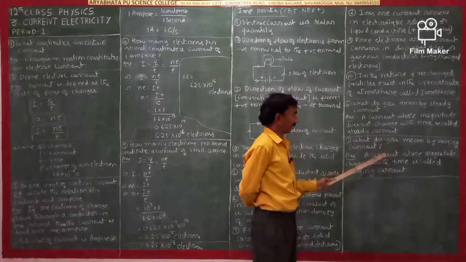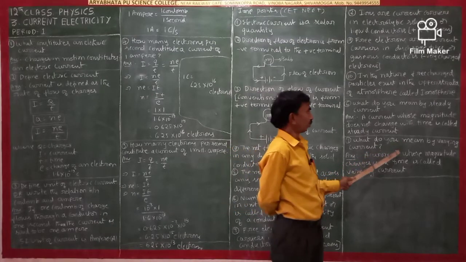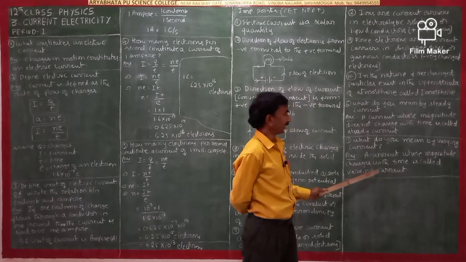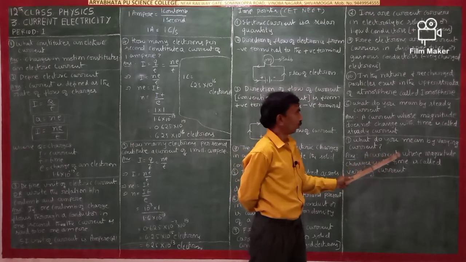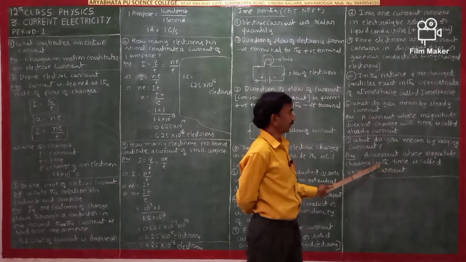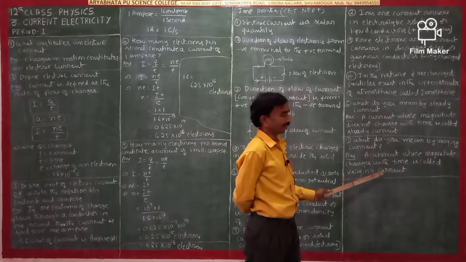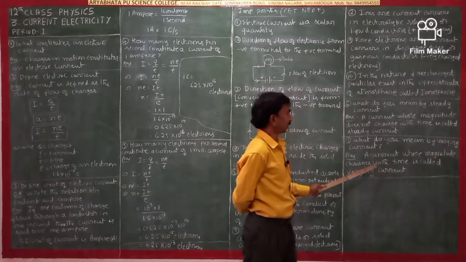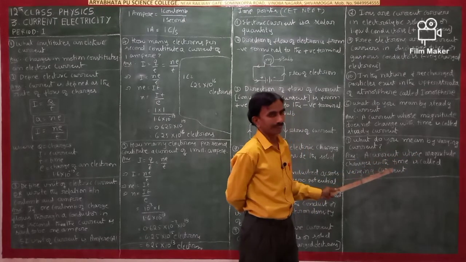What do you mean by varying current? A current whose magnitude changes with time is called varying current.